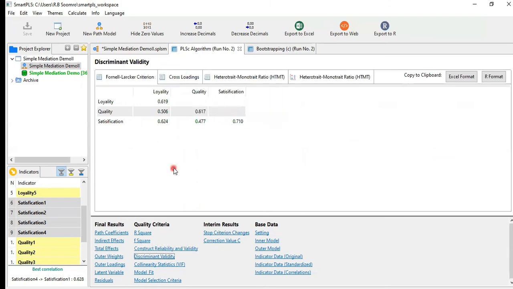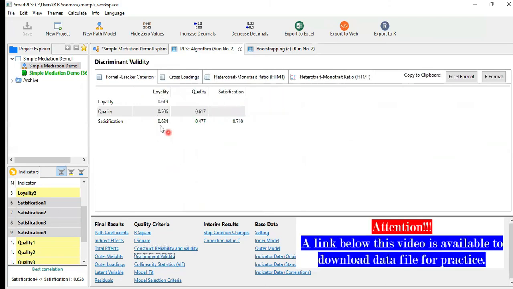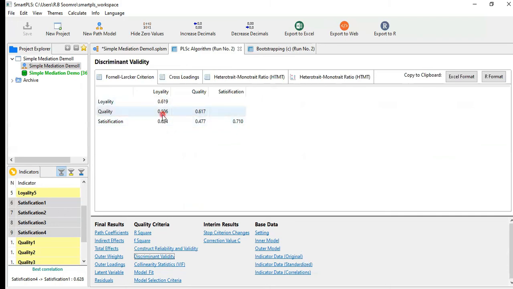Discriminant validity, again, some issues are there somewhat. The value of loyalty is higher than quality, but somewhat below the satisfaction. But satisfaction in these two columns is somewhat lower than this satisfaction. Otherwise, mostly we can say that only somewhat simple issues are there. But again, that is the data just for demonstration to understand all these.